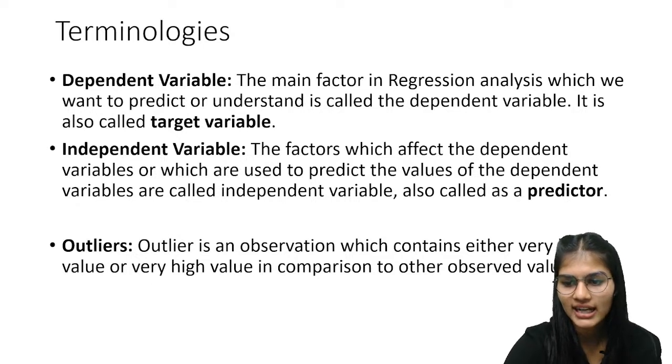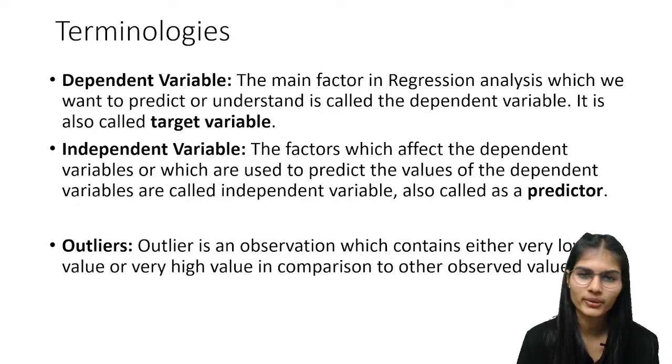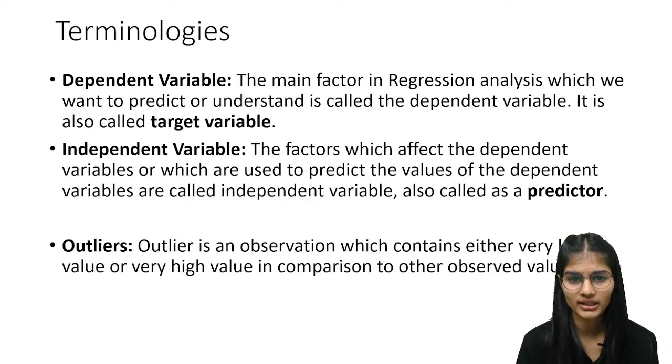So whatever you have to predict, that you simply say is a dependent variable.